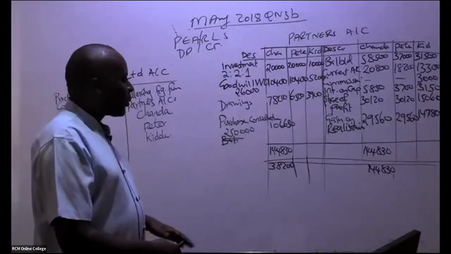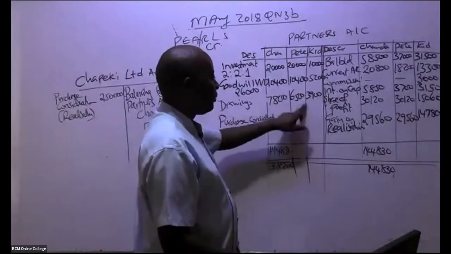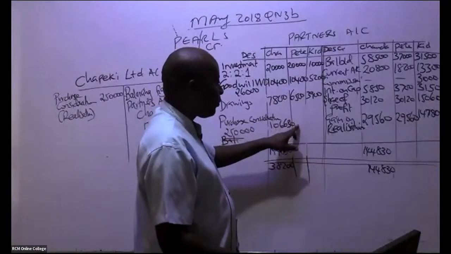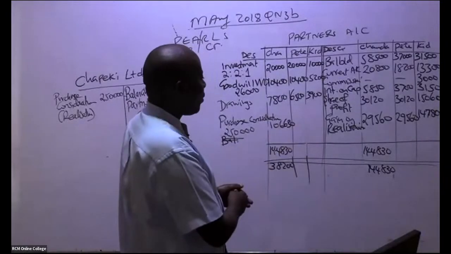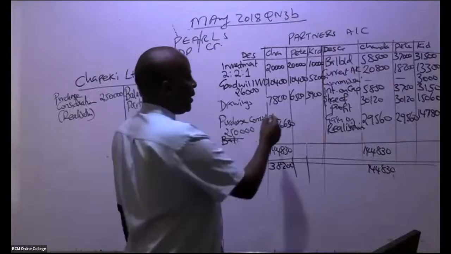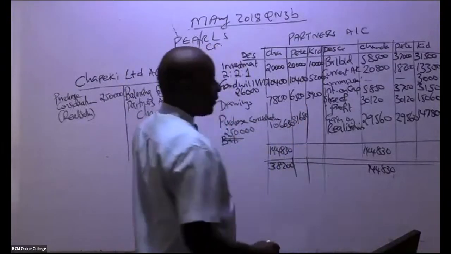Actually, I want the final answer. I want the final answer here for Peter. Balancing figure for Peter. They're telling me it is 81,680. I'm being told it's 81,680, like that.